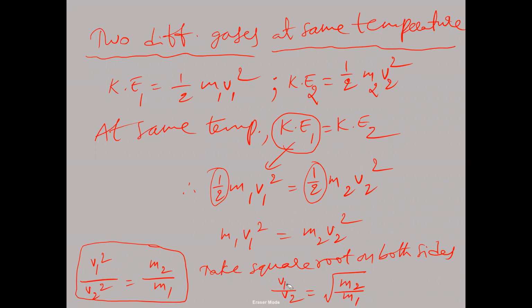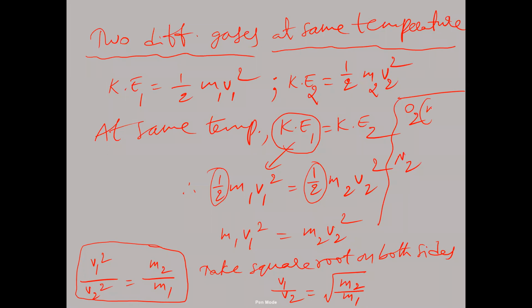So like this, v1 by v2. v1 means velocity of first gas molecules, velocity of second gas molecules is equal to under root mass of second gas molecules by mass of first gas molecules. If you take two gases, suppose oxygen gas and nitrogen gas, what is the mass of first gas?